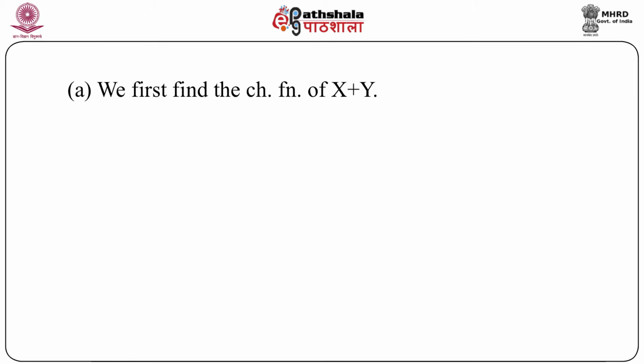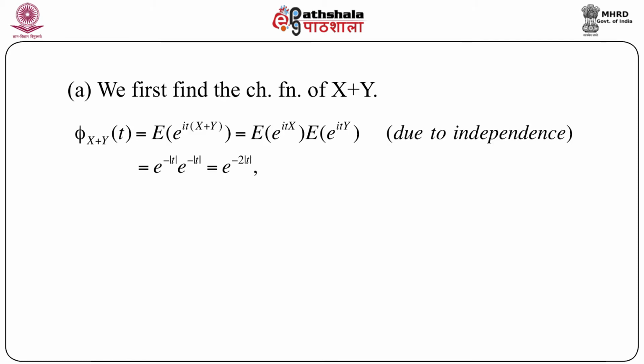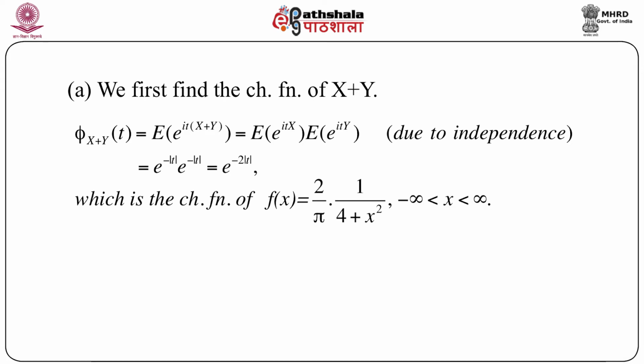So first try to find out the characteristic function of x plus y. It is very simple. Phi of x plus y at t equals expectation of e to the power i t into x plus y, equals expectation of e to the power i t x into e to the power i t y, because x and y are independent, which means it simplifies to e to the power minus 2 mod t. Now this is nothing but the characteristic function of a Cauchy distribution, but not really a standard Cauchy. It's kind of 2 by pi into 1 by 4 plus x square.